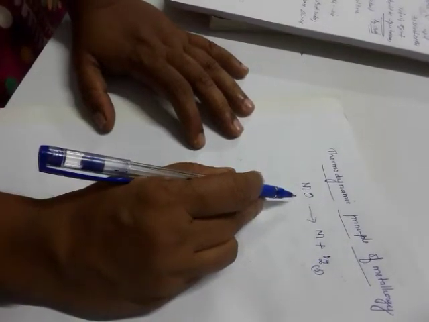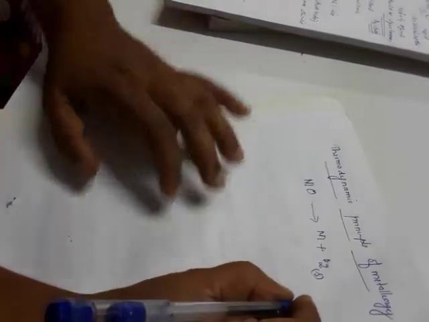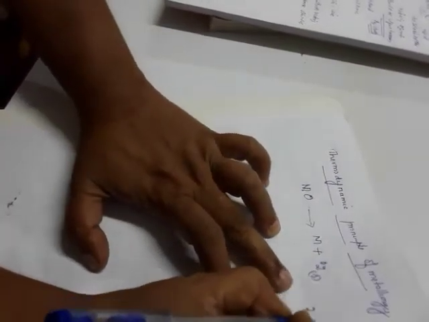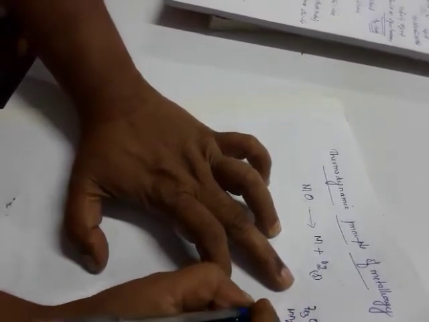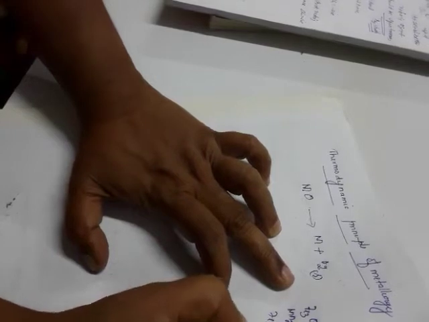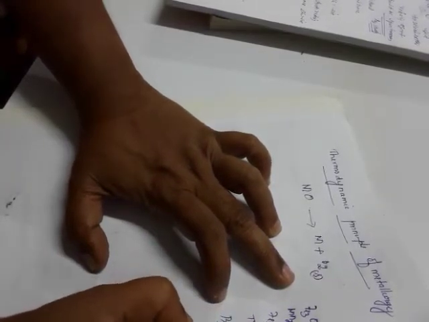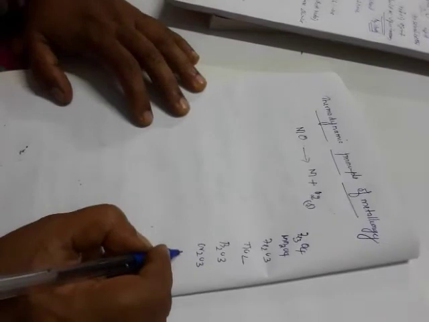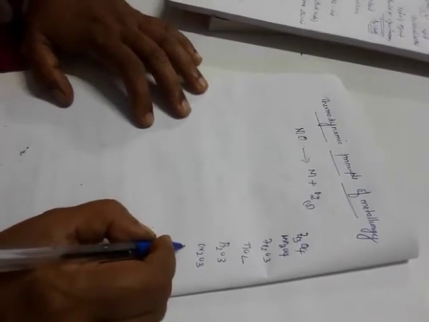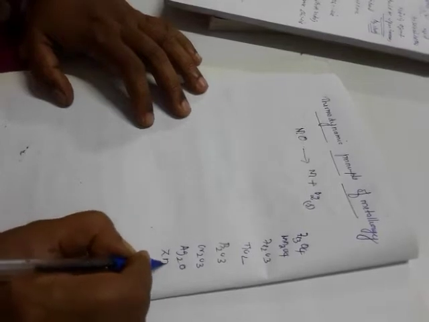So, for example, there are many metal oxides. For example, Fe3O4, Mn2O4, Fe2O3, TiO2, B2O3, Cr2O3, Ag2O, ZnO.